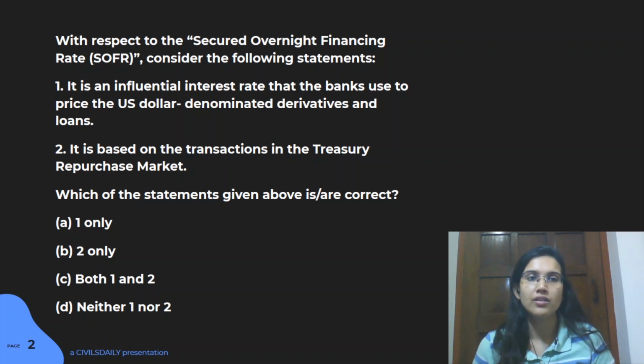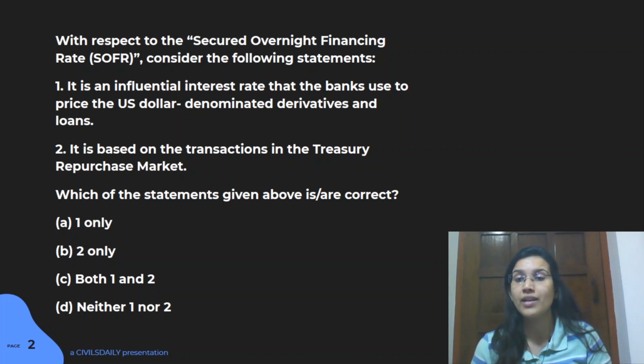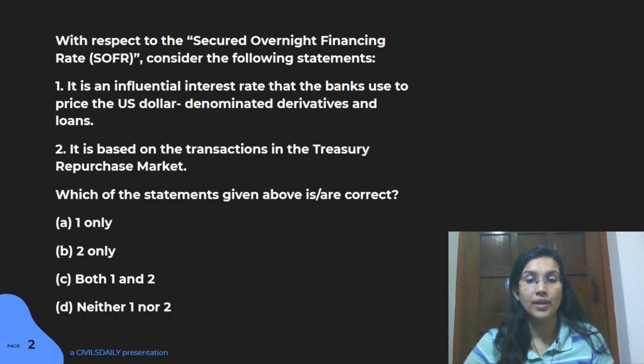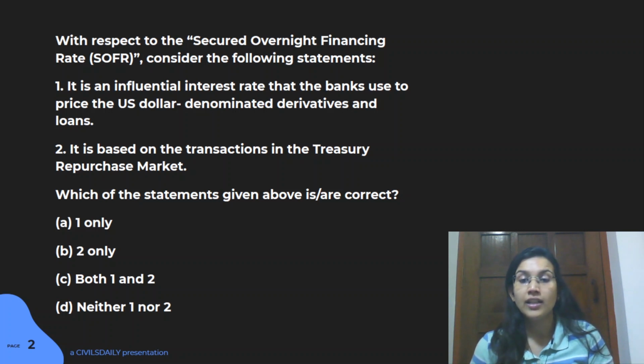The first statement here is that it is an influential interest rate that the banks use to price US dollar-denominated derivatives and loans, and it is based on transactions in the Treasury repurchase market. Now, this particular topic was in news because SBI had actually executed two interbank short-term money market deals with respect to this particular rate, that is, the SOFR rate.